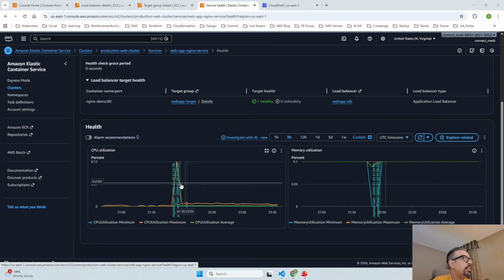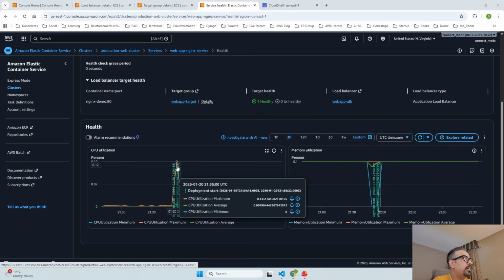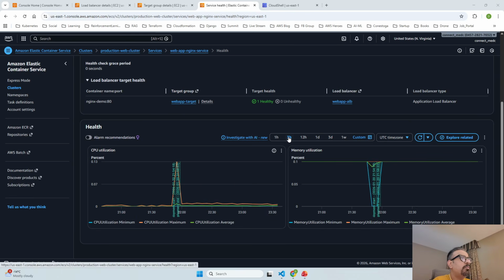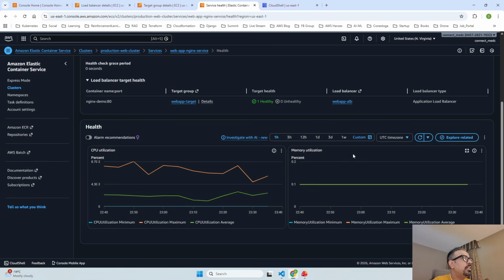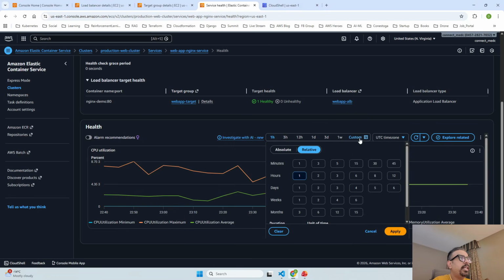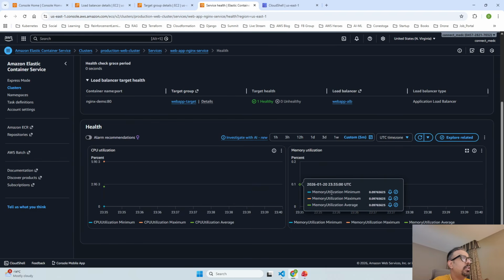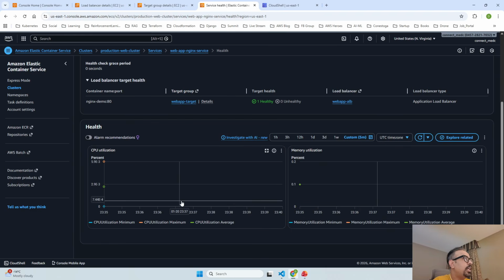So guys, over here you can see our CPU utilization. It is actually spiking, but it has not yet spiked to that level. It is showing the last 3 hours, so let me reduce it and make it custom. Instead of hours, let me see the last 5 minutes and see if CPU utilization is actually spiking.